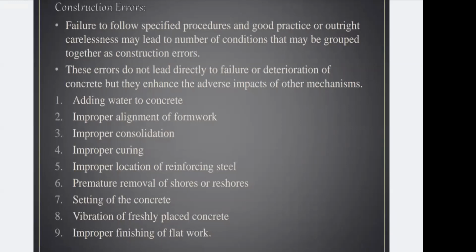Improper alignment. If your column is not vertical and is having some tilting position, then you can say that the alignment of your building is not proper. Your building should be straight, not crooked. It should not give a construction error that leads to damage, or deterioration of your concrete can happen.